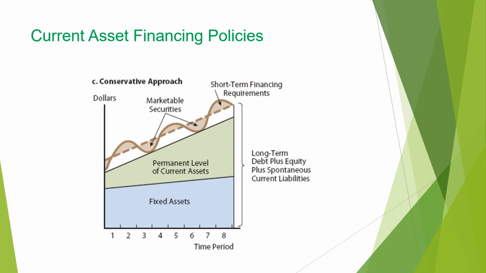Now, conservative approach. If a company chooses conservative approaches, the company uses long-term finances for all non-current assets. Long-term debt plus equity finances all permanent level of current assets and fixed asset, and some part of current asset also. And then this will reduce the level of risk.